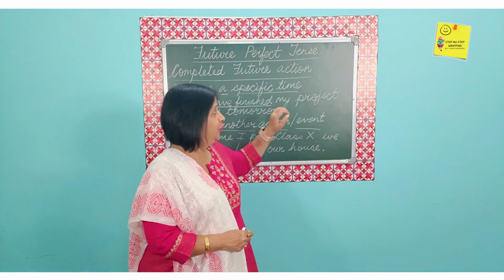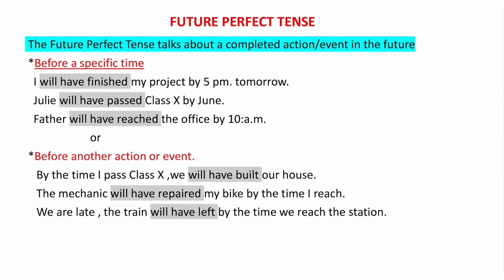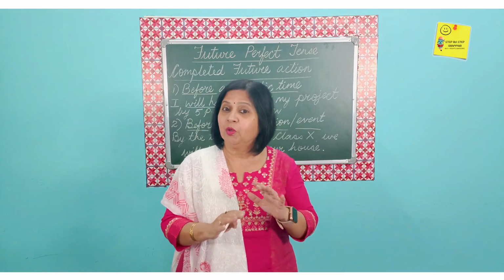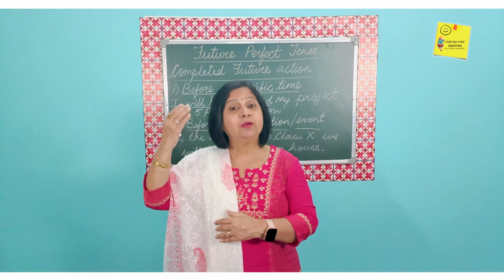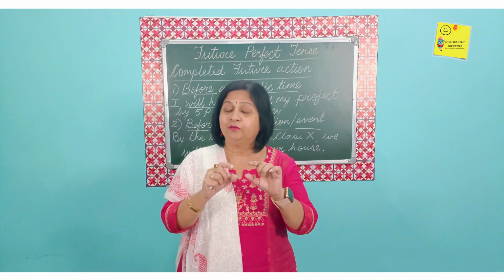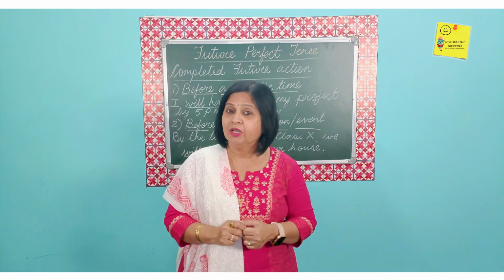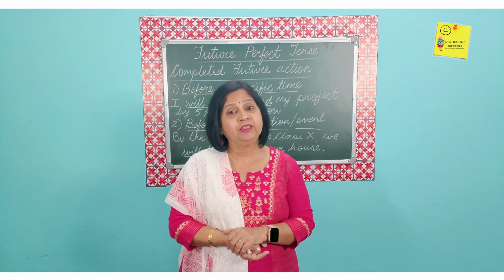So, the future perfect tense talks about a completed future action. Future itself means that the action or the event has not yet taken place. But when we talk about its completion in the future, then we call it the future perfect tense. So then what is the difference between simple future and future perfect tense?